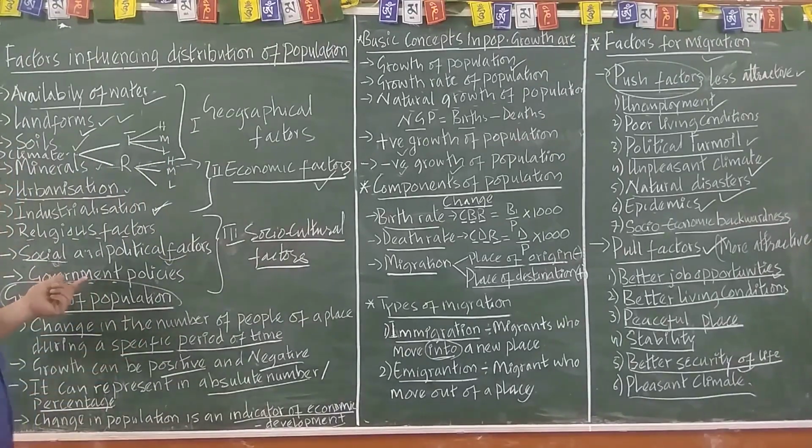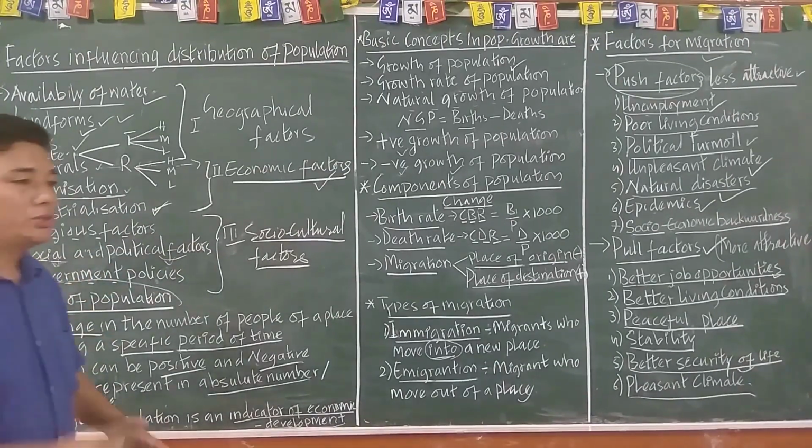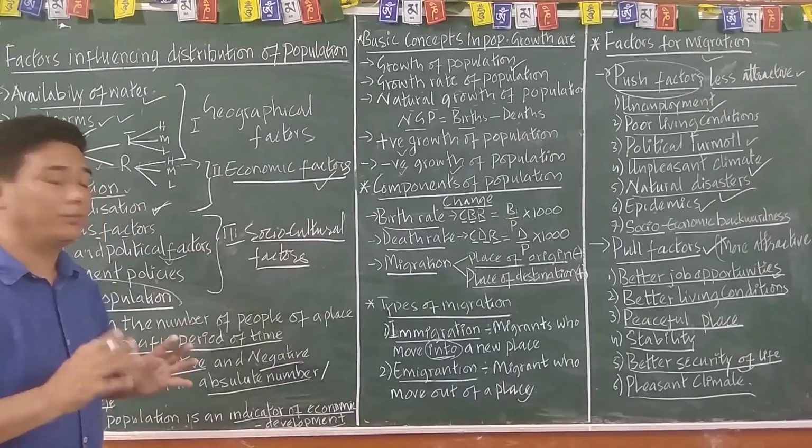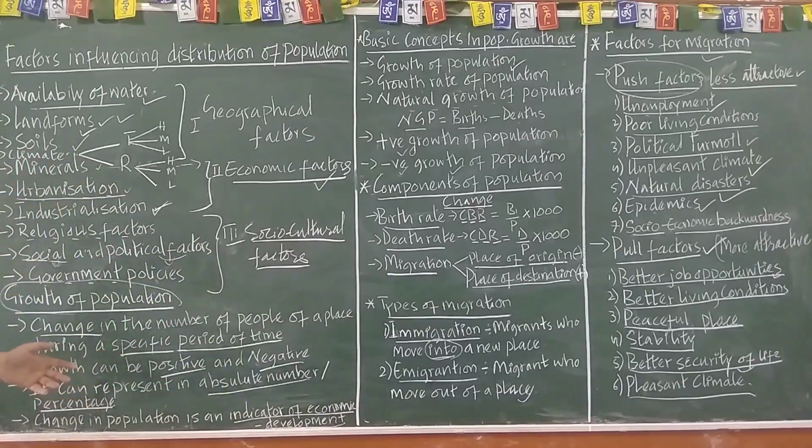And the government decision and the political factors, right? So these are the factors influencing the distribution of population changes.